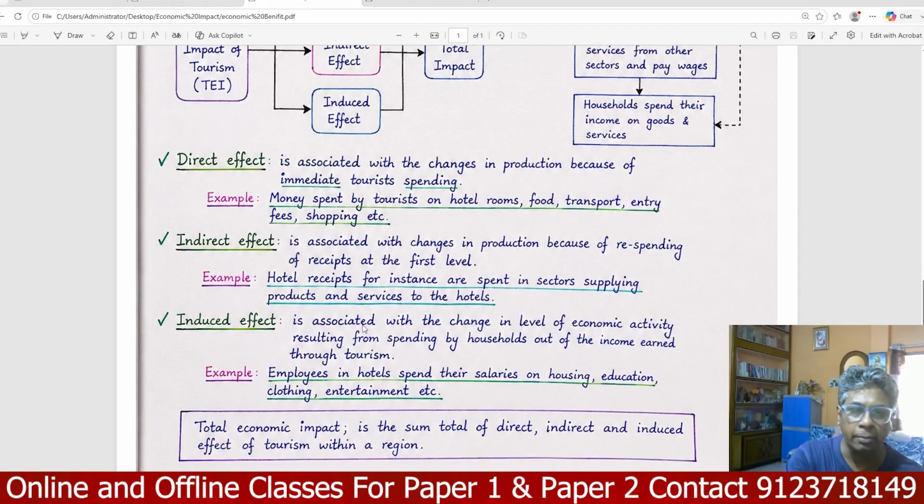Induced income is associated with the change in the level of economic activity resulting from spending by households out of income earned through tourism activity. The person earns income and spends their money for household purposes. The employee in a hotel spends their salary on housing, education, clothing, entertainment, etc.